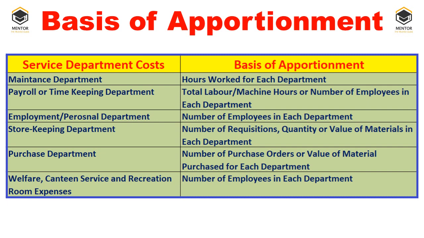And the next category is the employment and personnel department, right? It is also based on the number of employees in each department. Then the storekeeping department is associated with the stores department. Therefore, number of requisitions, then quantity or value of material issued to each department, in that ratio we can distribute. Then purchase department: number of purchase orders or value of material purchased for each department. Welfare, canteen services and recreation room expenses: number of employees in each department.